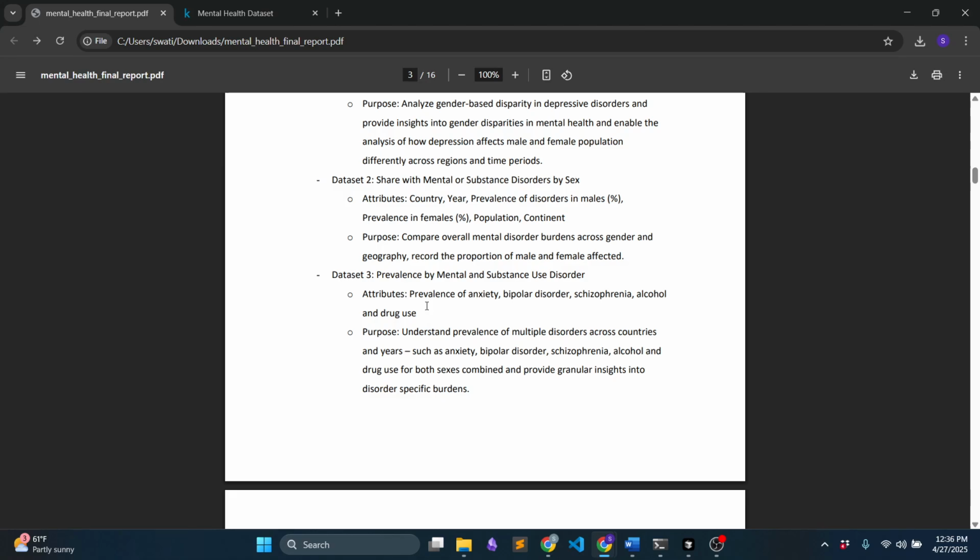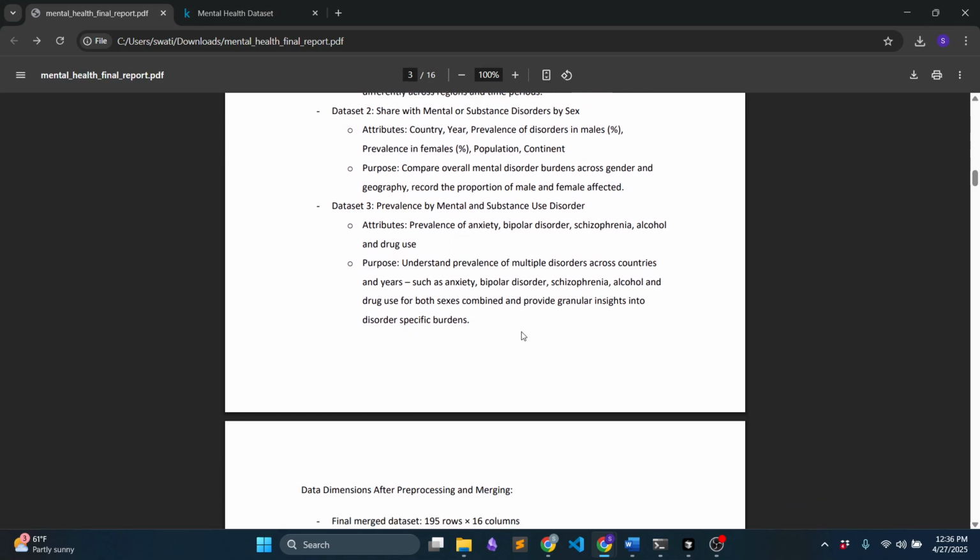And the third one is prevalence by mental and substance use disorder. The purpose of this dataset is to understand the prevalence of multiple disorders across countries and years, such as anxiety, bipolar disorder, schizophrenia, alcohol and drug use for both sexes.